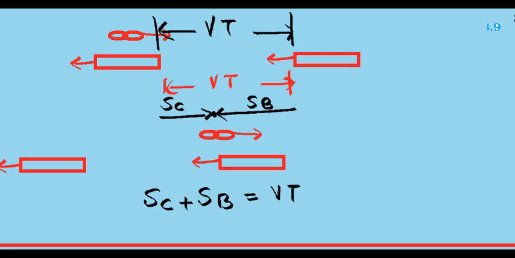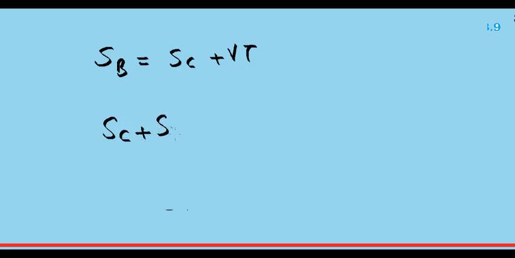We now have two equations. For buses moving in the direction of the cyclist, we wrote SB equals SC plus Vt, and for the second, we got SC plus SB equals V into T.